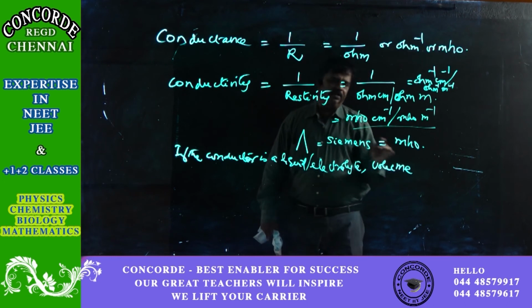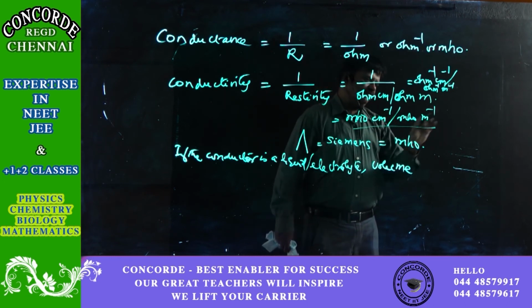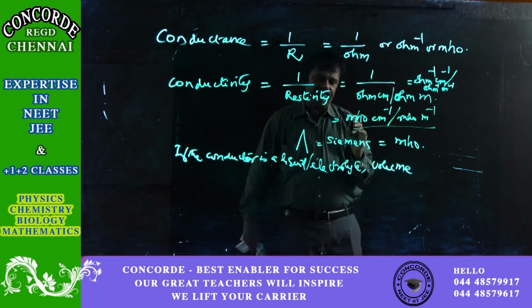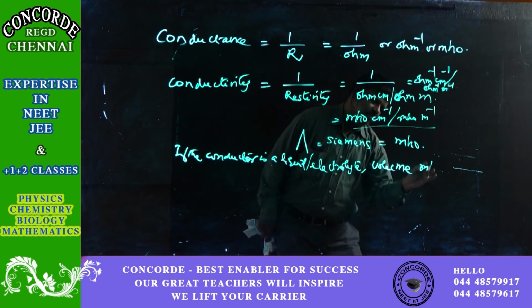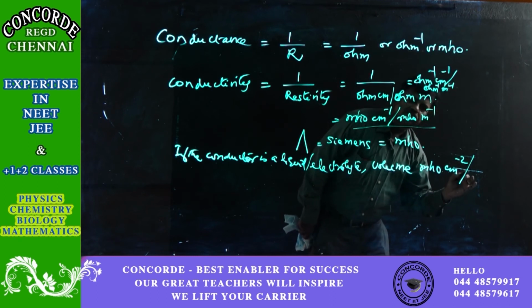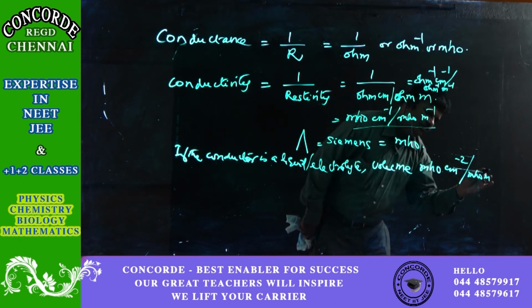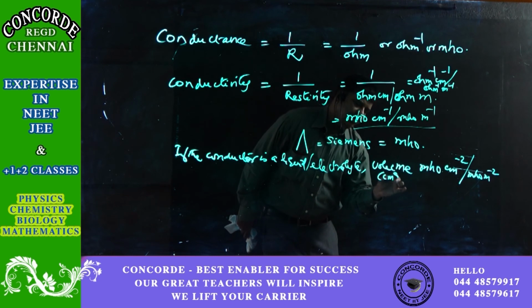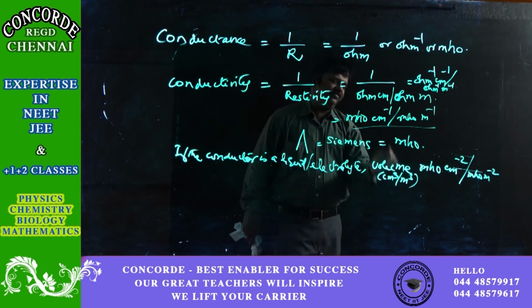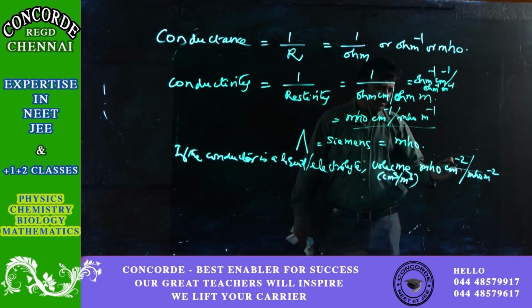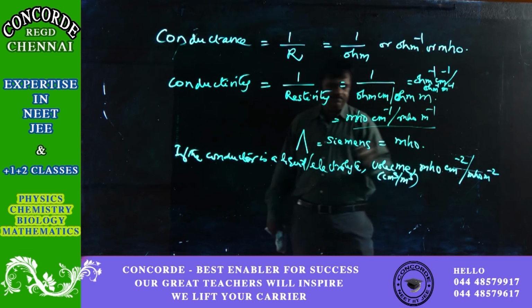So wherever you had centimeter inverse or meter inverse, for conductivity it will become mho and centimeter square inverse or mho and meter square inverse. Because the volume is always in centimeter cube or meter cube, whereas area was in centimeter square or meter square, the unit will definitely change.